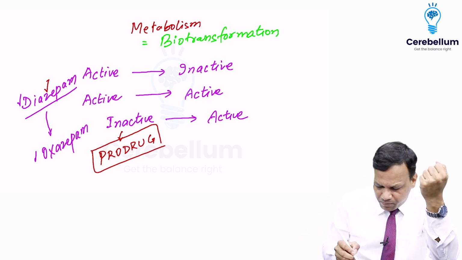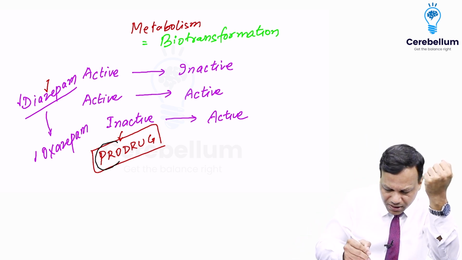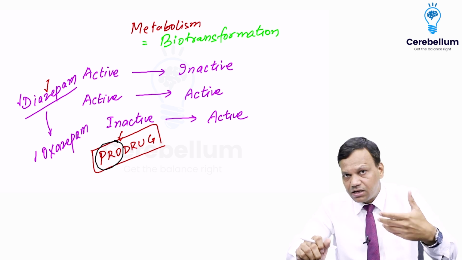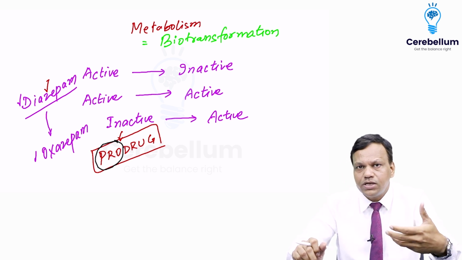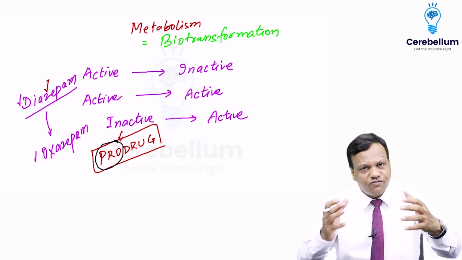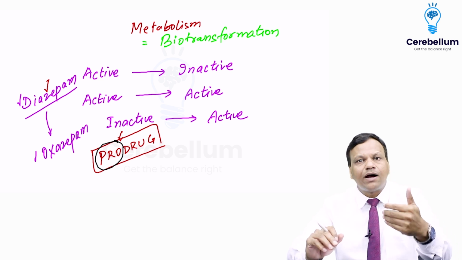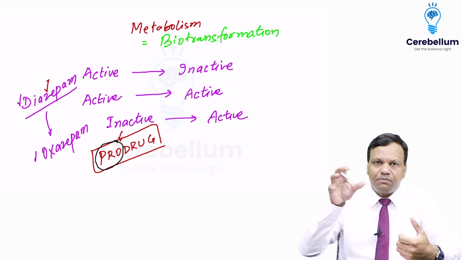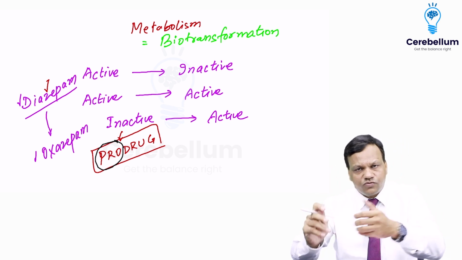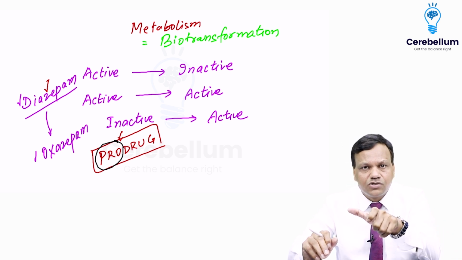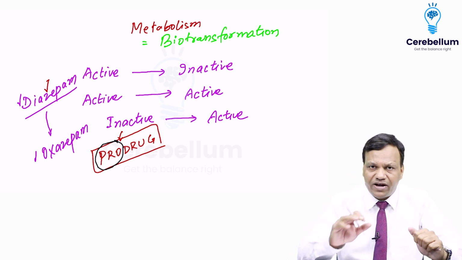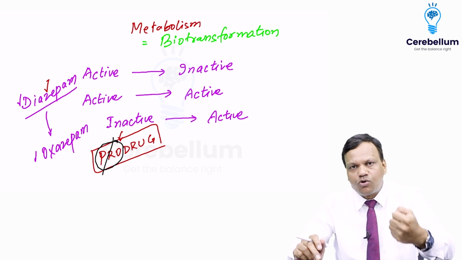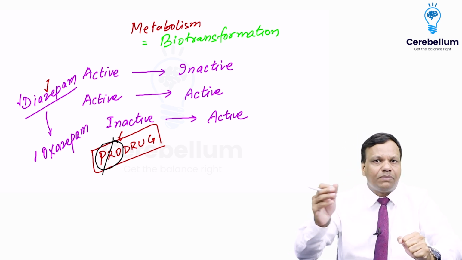The name prodrug has been taken from the normal substances in the body. We have many substances in the body where the name starts with pro, like proinsulin, prothrombin, prorenin. All of them are inactive. But when they are metabolized, proinsulin becomes insulin, prorenin becomes renin, prothrombin becomes thrombin. So when they are metabolized, they become active. Similarly, a prodrug is inactive. When it is metabolized, we remove the pro, it becomes the drug. That means it is active. Clear? So a prodrug itself is inactive, it is converted to an active metabolite.